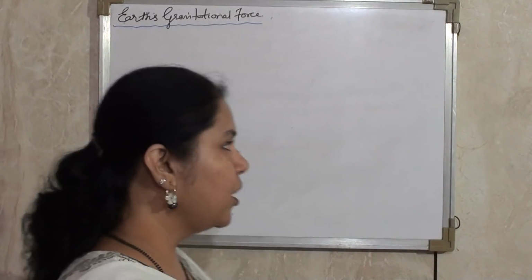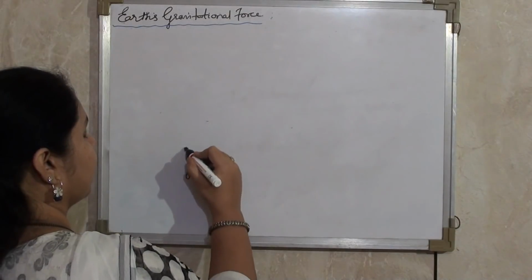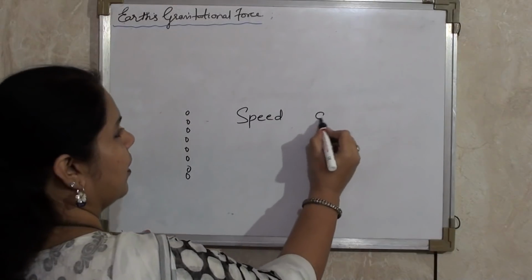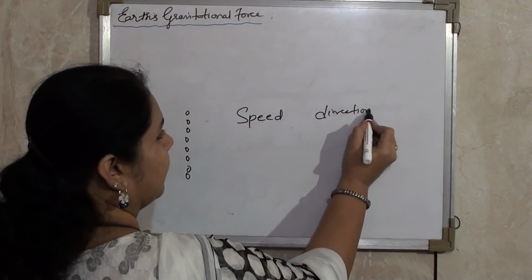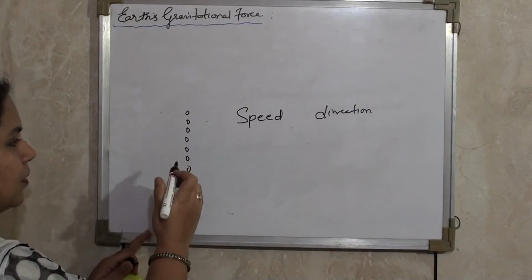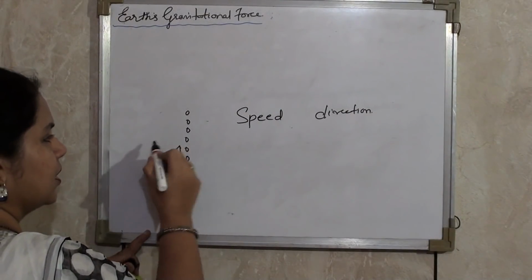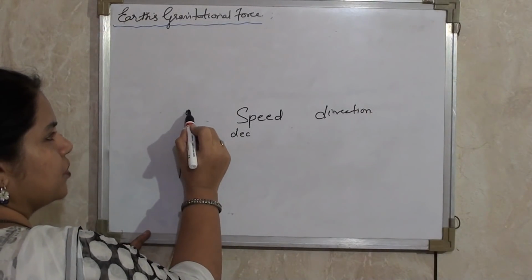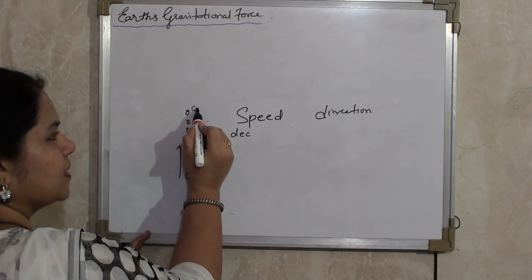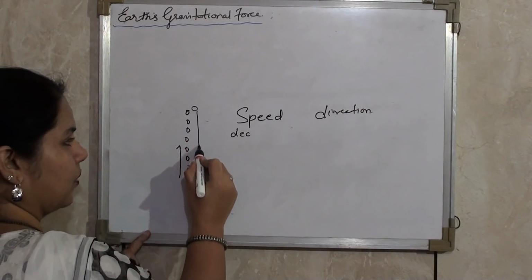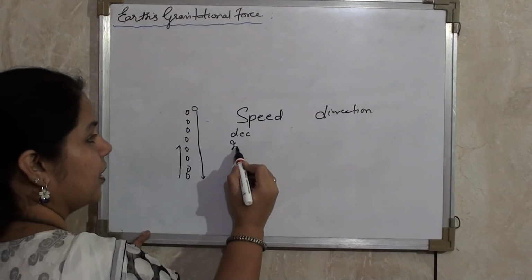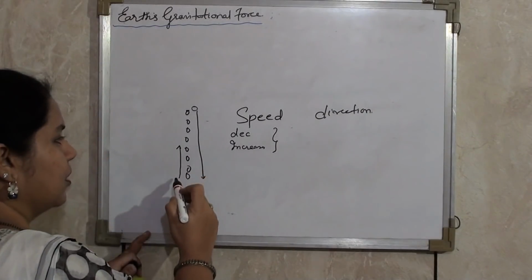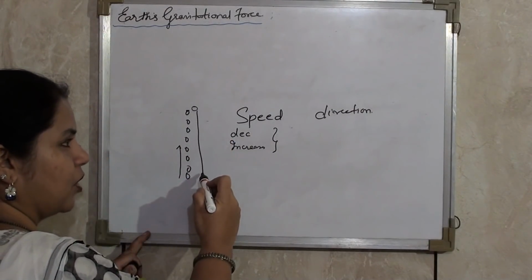Now as I am throwing an object up, I will concentrate on two factors. One is speed and the other is direction. When I throw the object up, the object moves vertically upwards, and the speed decreases. When the object goes up, it stops for a fraction of a second, that means the speed becomes 0. And then it comes down. When it comes down, the speed increases. So we saw the change in the speed. And what about the direction? Once it has gone up and next it has come down.